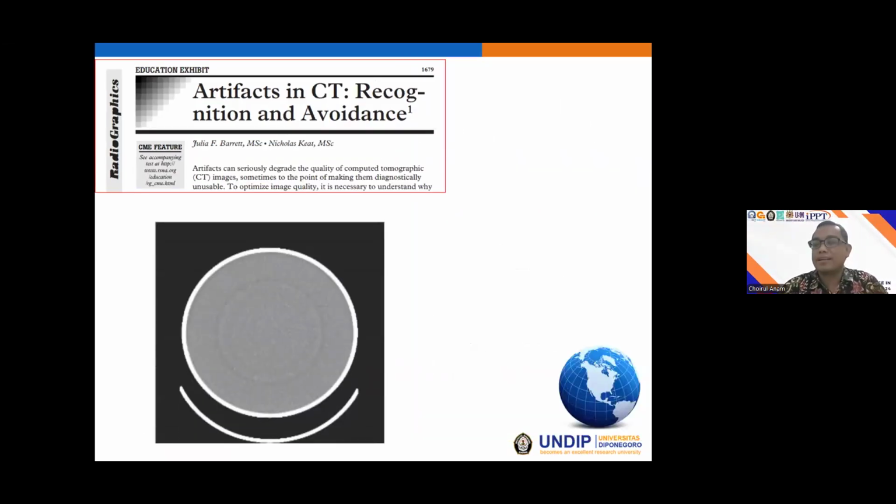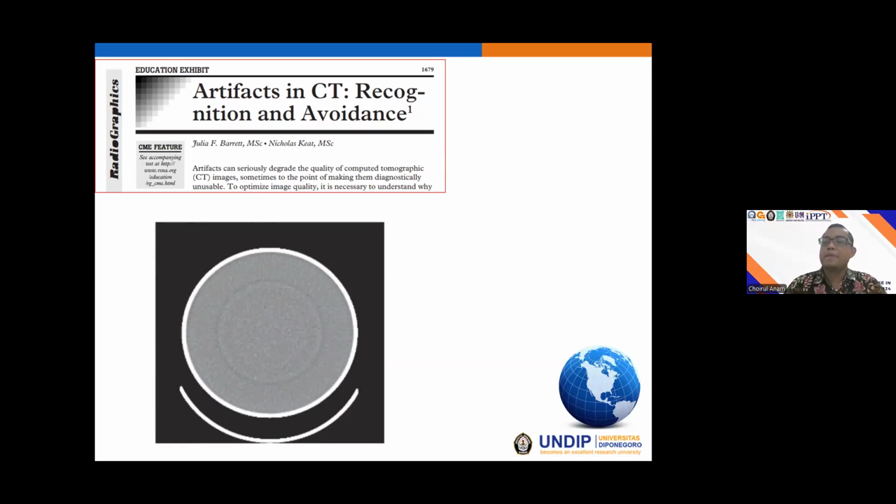Now, this is another example of an artifact, the ring artifact. As I already mentioned in the first meeting, the ring artifact comes from the non-uniform performance of the detector, because in CT we have an array of detectors and the performance of each detector is not similar, and this results in the ring artifact.